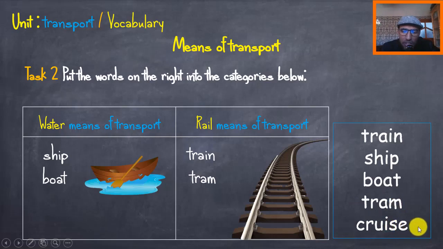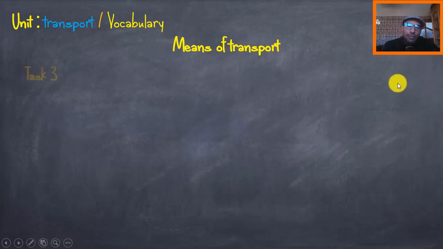How about the cruise? Sorry. Last one is, of course, it needs water: ship, cruise, boat, and so on. They need water, the sea, river, and so on. And the train and the tram, of course, need rails. Okay, nice, very good. Now let's move to task number 3.